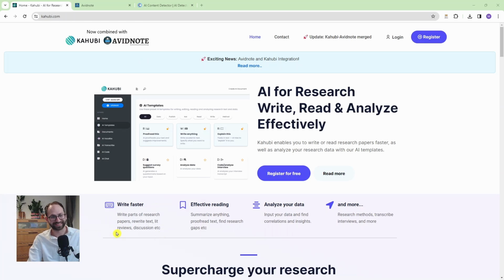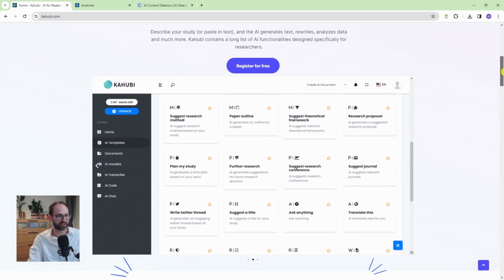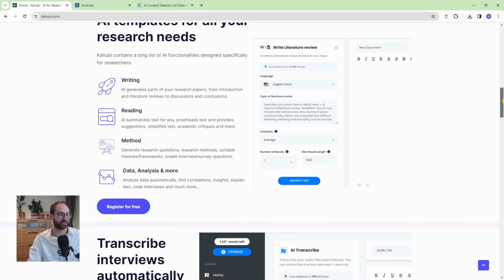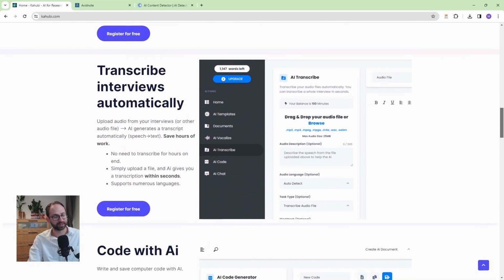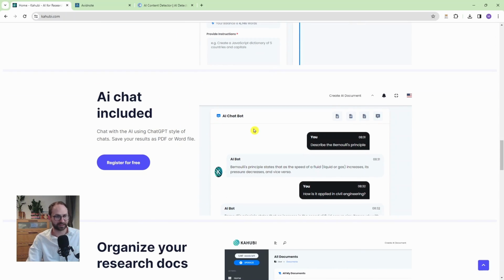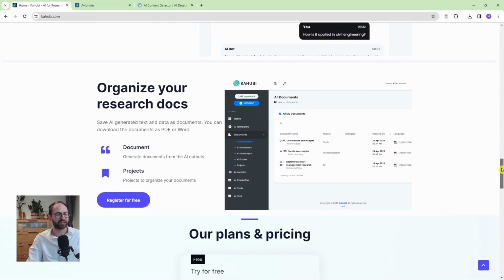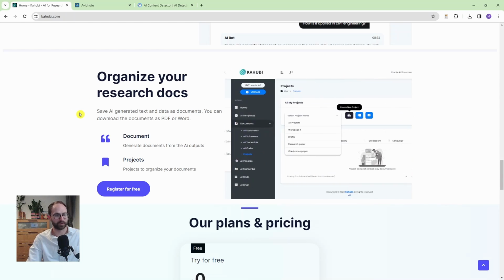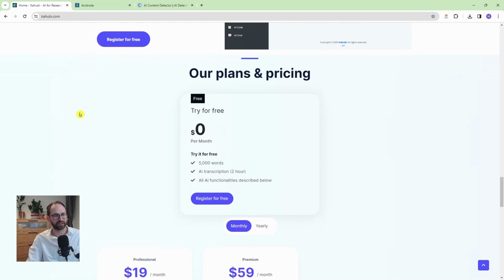So it will help you with writing, with reading, with analyzing your data, but also with transcribing your interviews and writing code. So let's scroll down and show you a few more features here. So yes, writing, reading, writing methods, generating research questions, analyzing data, transcribing your interviews, coding with AI. There is also an AI chat included here, sort of like ChatPDF or ChatGPT. There is also an option that works a bit like the Mendeley or Zotero PDF viewer, which is also really good. And most importantly, you get all of this for free.